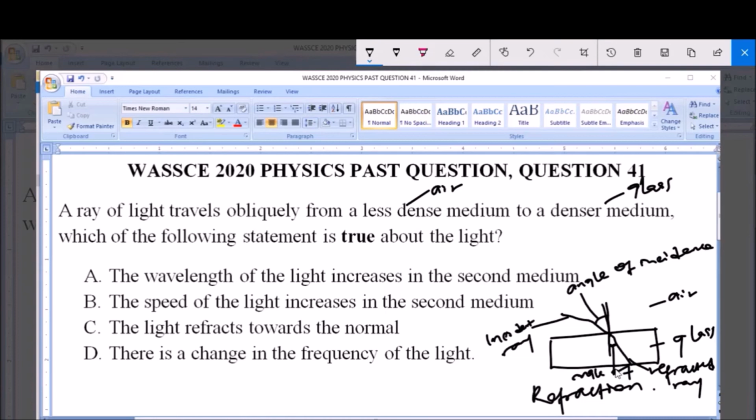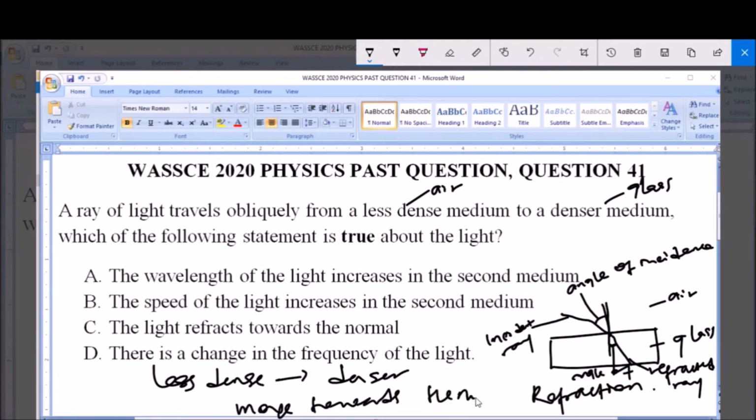Now the wavelength won't be affected, the speed won't be affected, neither will the frequency be affected, but the direction of this wave will be affected, and that is refraction. And the ray of light, because it is moving from a less dense to a denser medium, will be refracted towards the normal ray. And this is the normal ray, and that is why the angle of refraction is lower than the angle of incidence when a ray of light moves from a less dense medium to a denser medium.